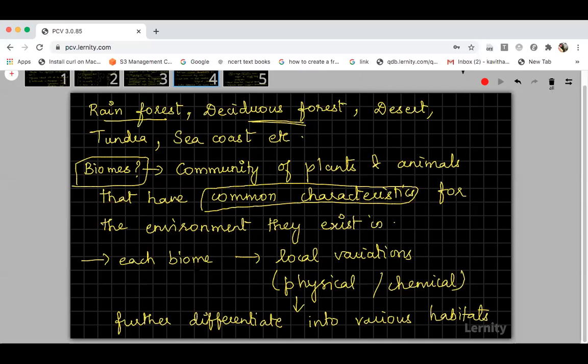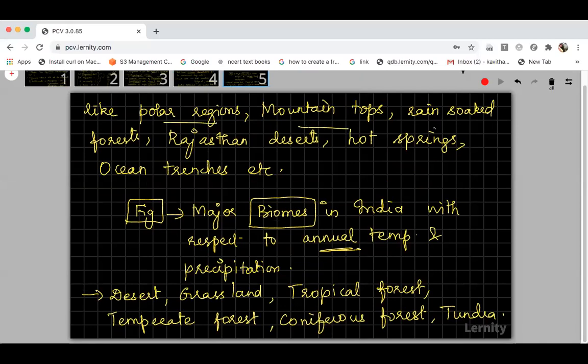Each of these biomes will have local variations called physical and chemical variations, which further differentiate into various habitats like polar regions, mountain tops, rain-soaked forests, the Rajasthan desert, hot springs, ocean trenches, etc. You have so many habitats like this. And when talking about the major biomes in India with respect to annual temperature and precipitation, these are the major biomes: desert, grassland, tropical forest, temperate forest, coniferous forest, tundra region, etc.